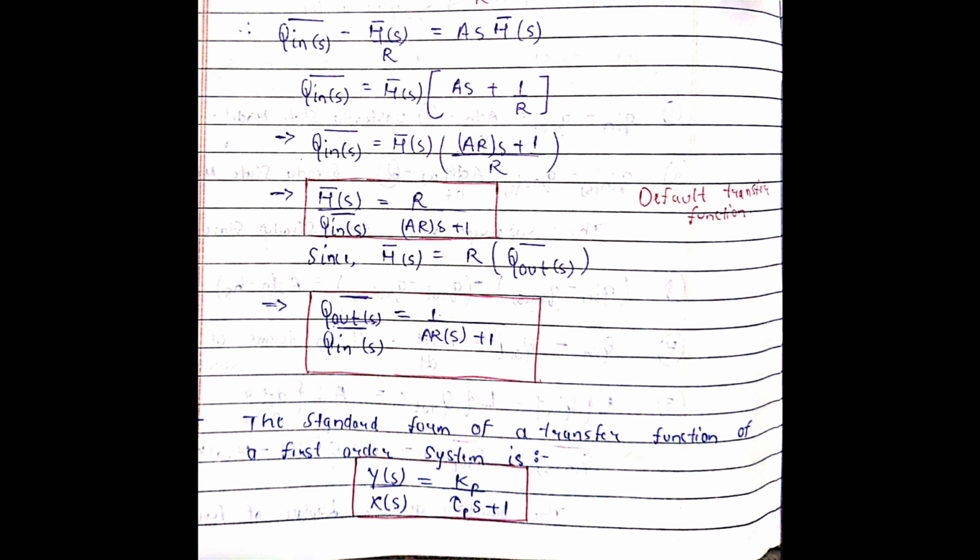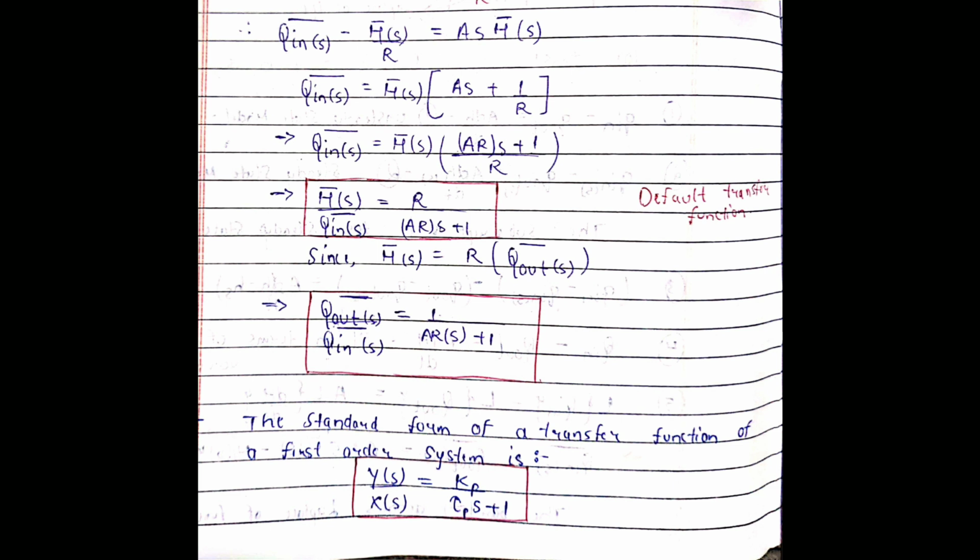If we have to get it in the form of flow rates, then we can again use the resistance equation. H bar s is equal to R q out bar s, and put it here. We will get q out bar s upon q in bar s is equal to 1 upon ARs plus 1.